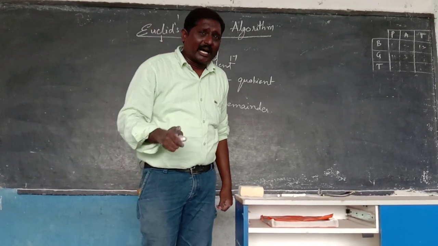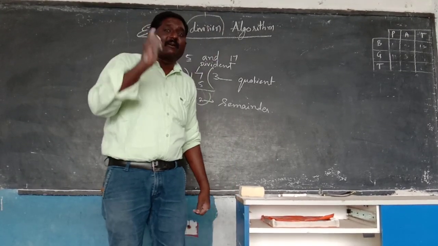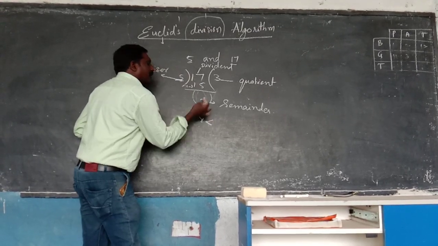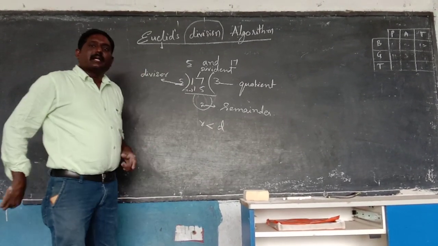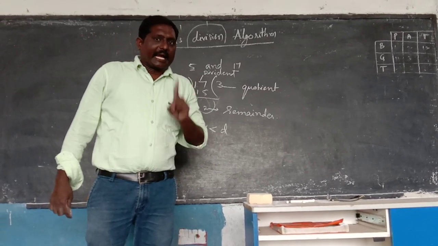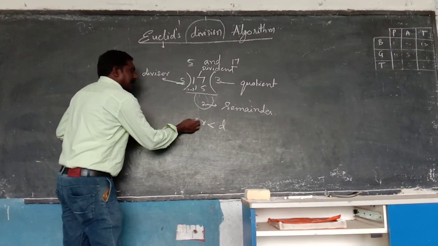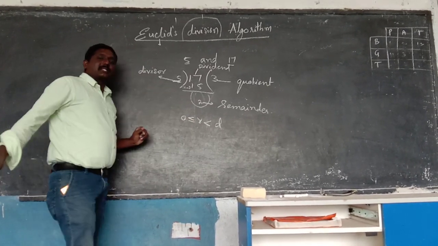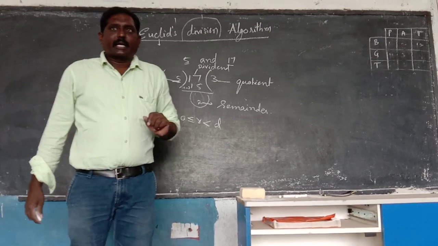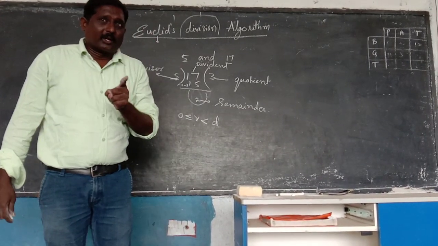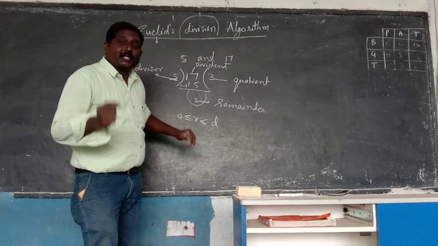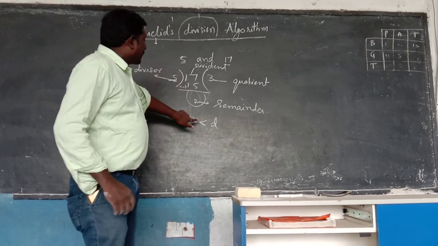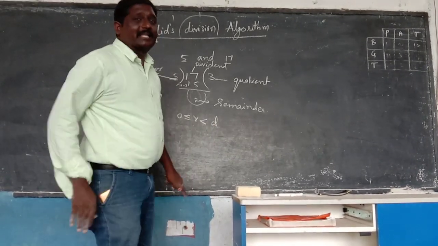The remainder is always lesser than the divisor and always greater than or equal to 0. Greater than or equal to 0 means sometimes we will get the remainder 0 or otherwise 1, 2, 3, 4, but always lesser than the divisor.